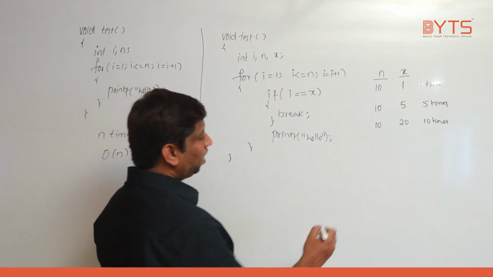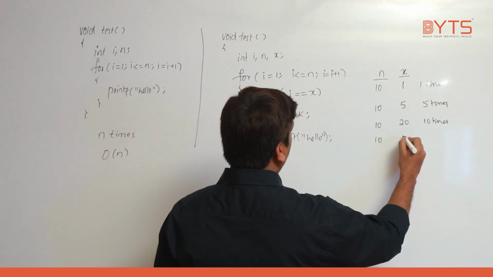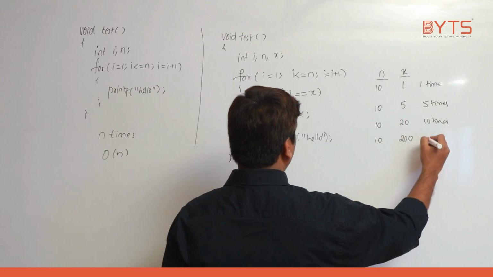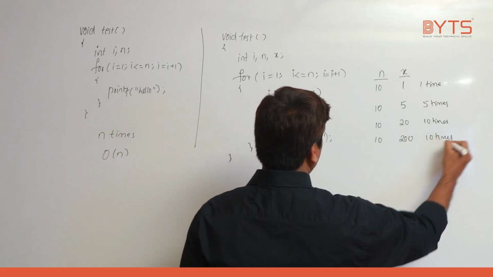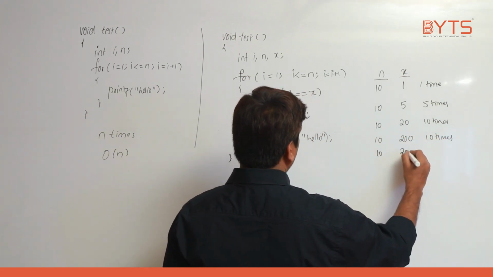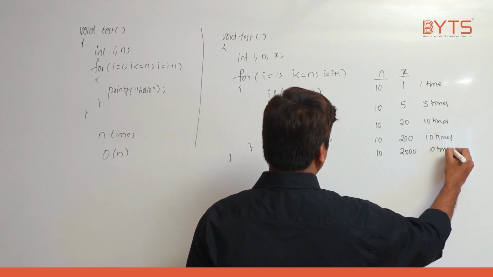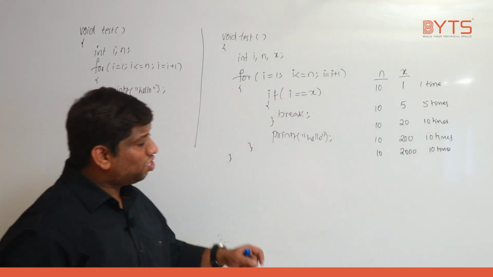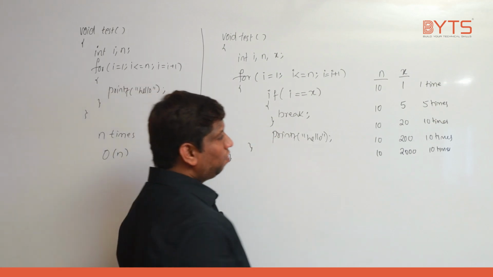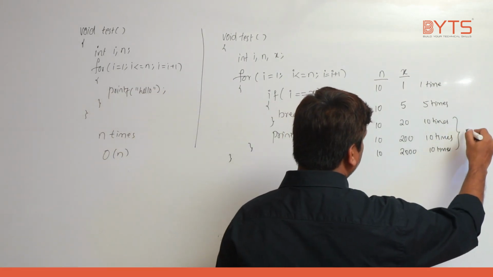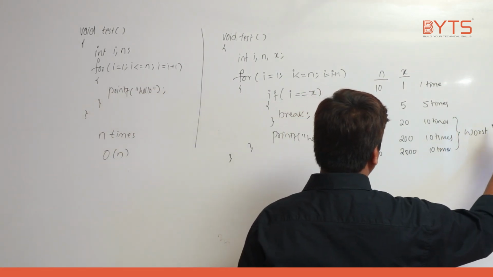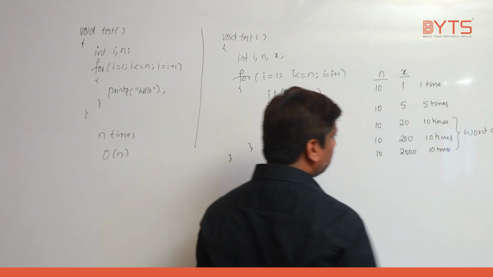Fine. Let us take n value 10, x value 200. How many times is the loop repeated? 10 times. n value 10, x value 2000. How many times is the loop repeated? 10 times. So, can you please understand? What is the worst case of the loop repeated? Worst case, the maximum the loop repeats is 10 times.